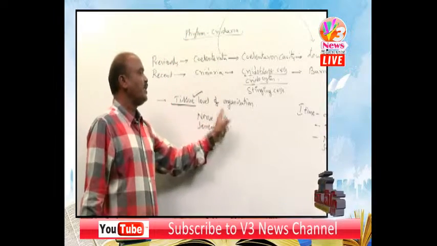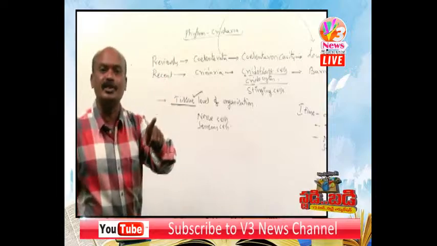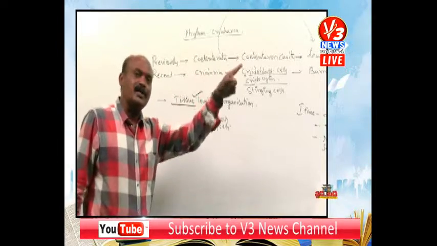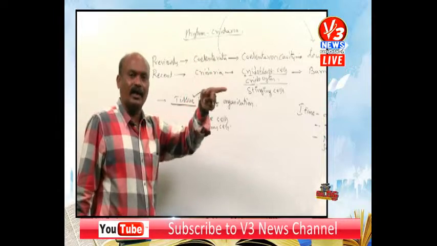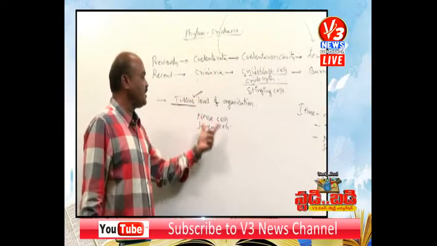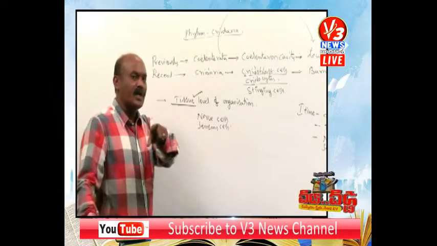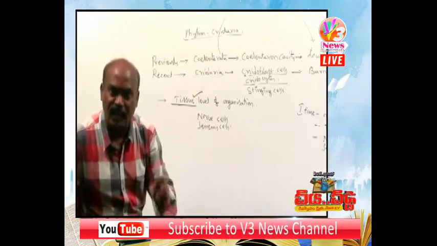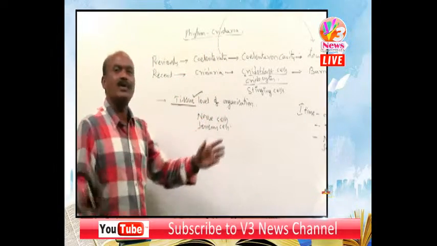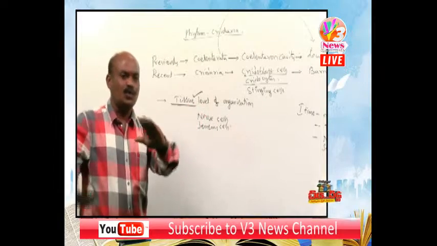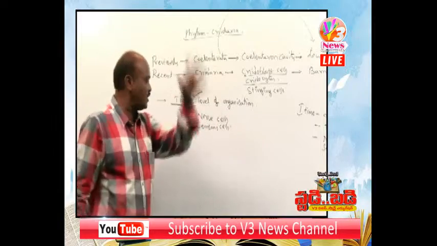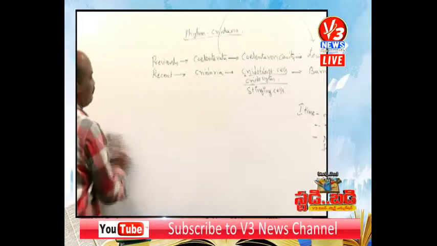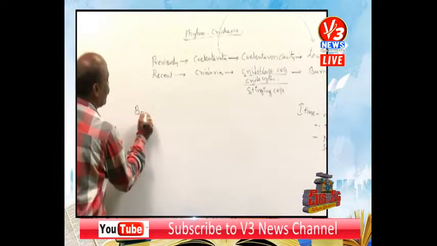That's why the cnidarians exhibit tissue level of organization. In sponges, it is cellular level only, so nerve cells and sensory cells are absent. First time in Cnidarians, nerve cells and sensory cells appeared. These two cells coordinate all the cells to form tissues. Right. Now coming to the body cavity.